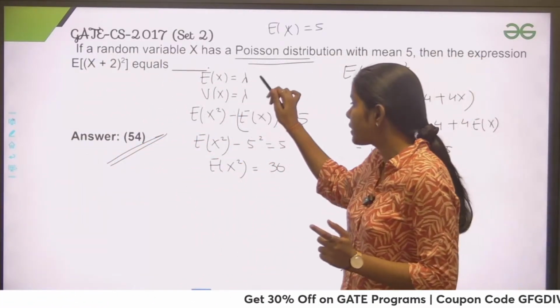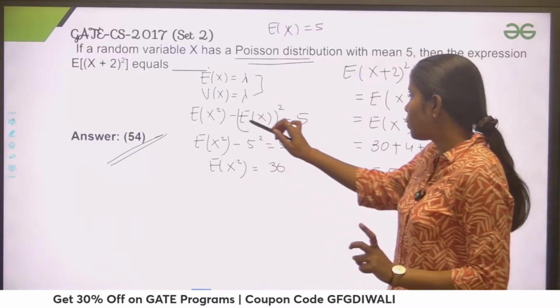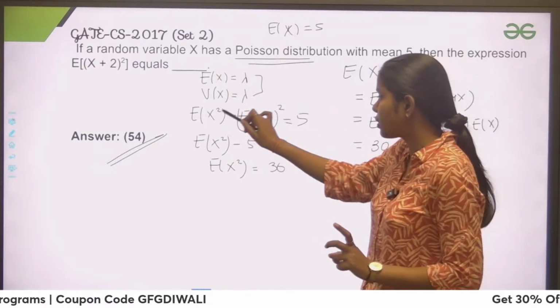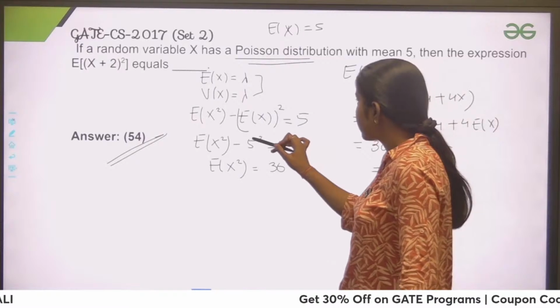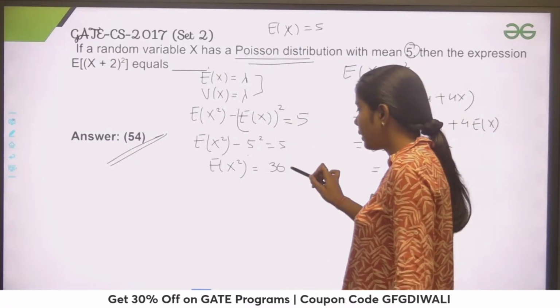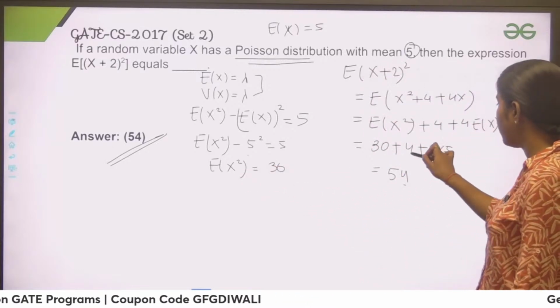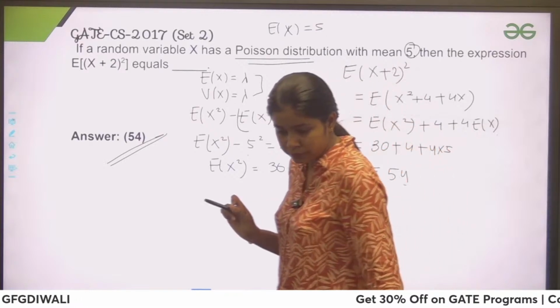And variance of x and expectation of x both are the same in Poisson distribution, right? So I have replaced lambda with 5: expectation of x square minus expectation of x whole square. Expectation of x is given to me as 5, so I put 5 square here and take it to the right side, and I got 30. So I just replace this value: 30 plus 4 into 5, that gives me 54.